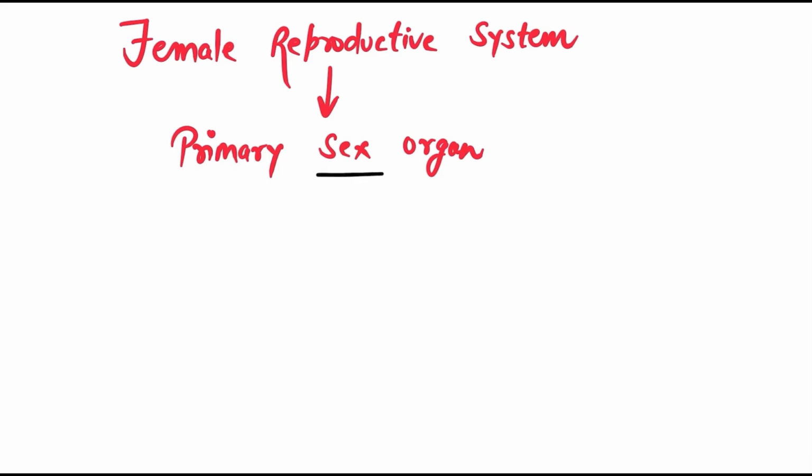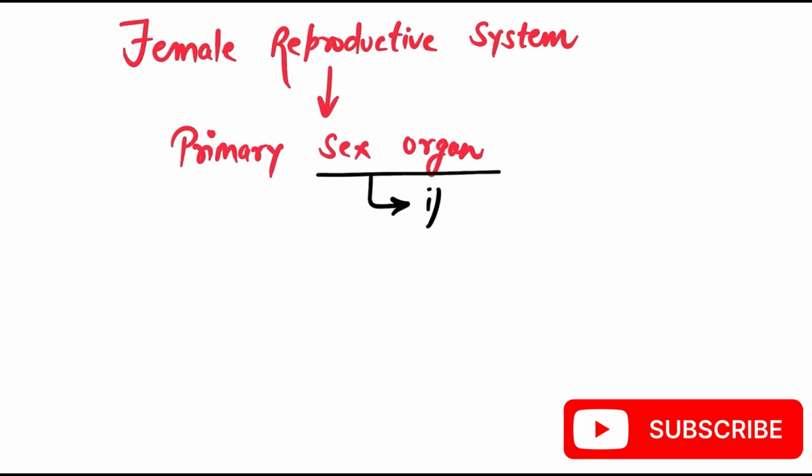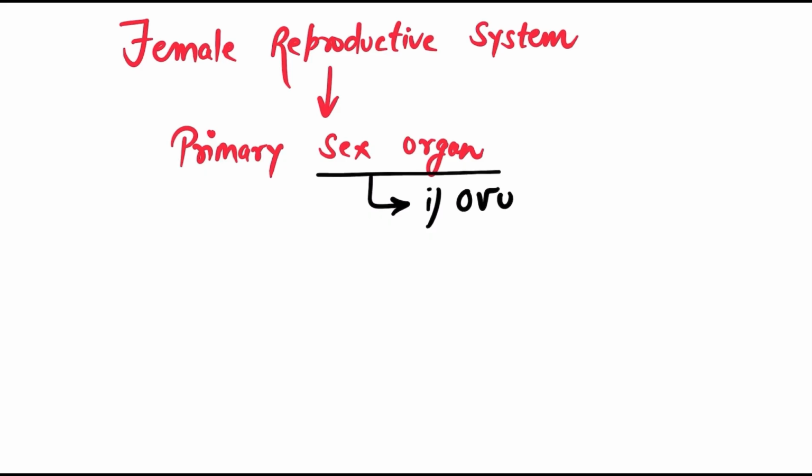The primary sex organ is that organ which is responsible for the formation of gamete, and in case of the female reproductive system, the gamete is known as ovum or simply egg.